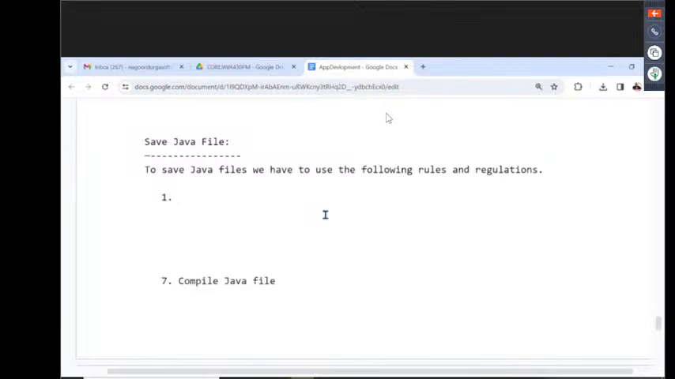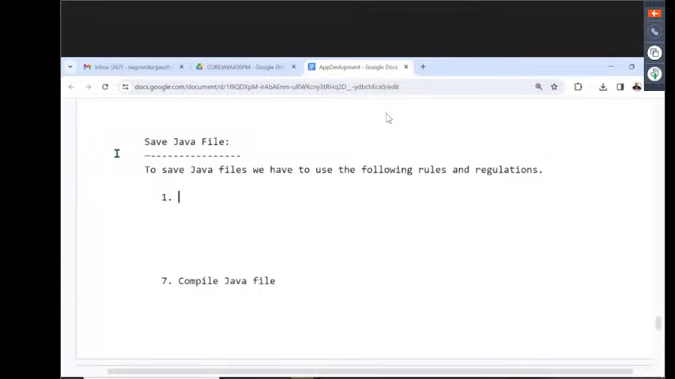Once again, what exactly are the rules and regulations we have to follow? First of all, we have to check whether any public element is available in our Java file. If any public element is available, like a public class or public abstract class or public interface or public enum, then we must save the Java file with the public element name only. If no element is public in the present Java file, then we can save the Java file with any other name like abc.java and xyz.java.